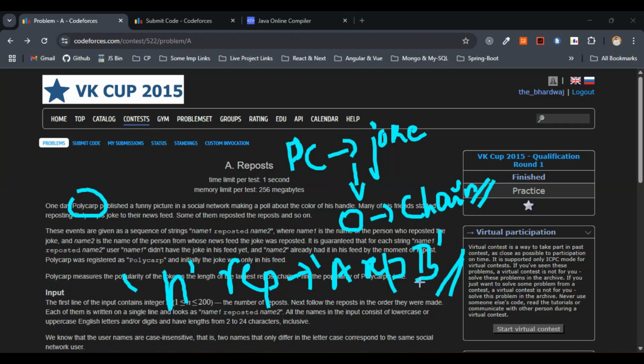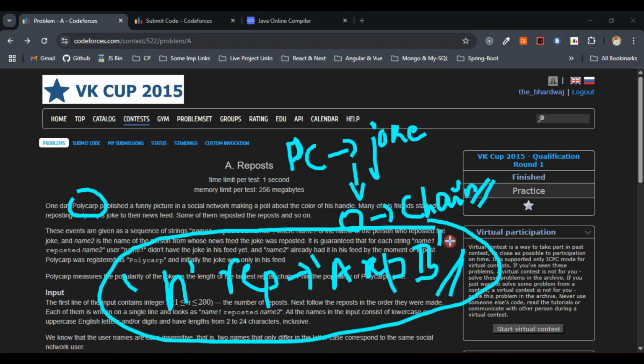Again, Polycarp shared a joke, others reposted it in a chain. We are given n reposts in the form of 'a reposted b'. All names are case sensitive, which means we have to convert all the letters to lowercase.